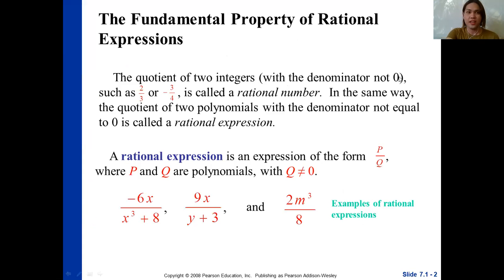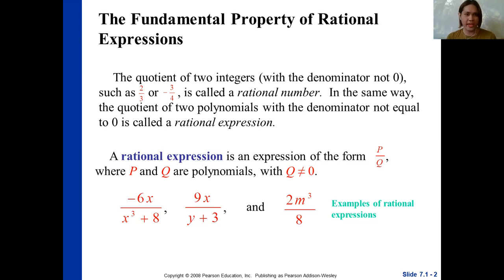So to start, the fundamental property of rational expressions. It's very important to know the definition of a rational expression. What is a rational expression? But before anything else, let's have some recap about fractions or rational numbers. The quotient of two integers is what we call rational numbers, correct? In our previous topics in grade 7, the quotient of two integers with the denominator not equal to 0, such as 2/3 or negative 3/4, is called a rational number.